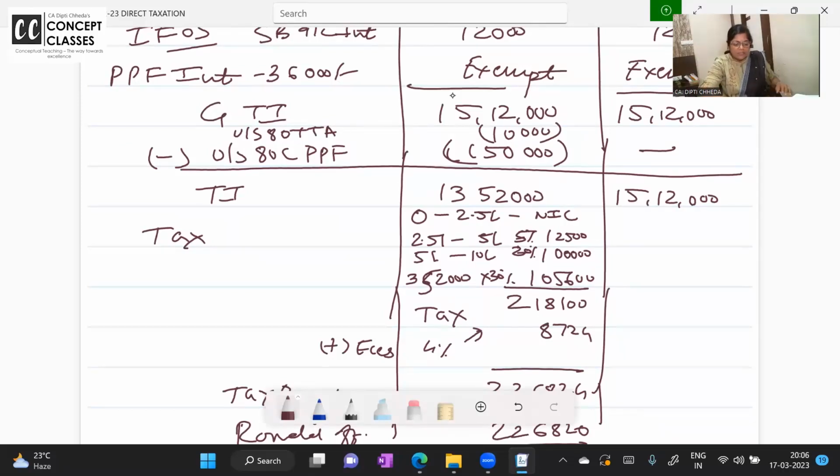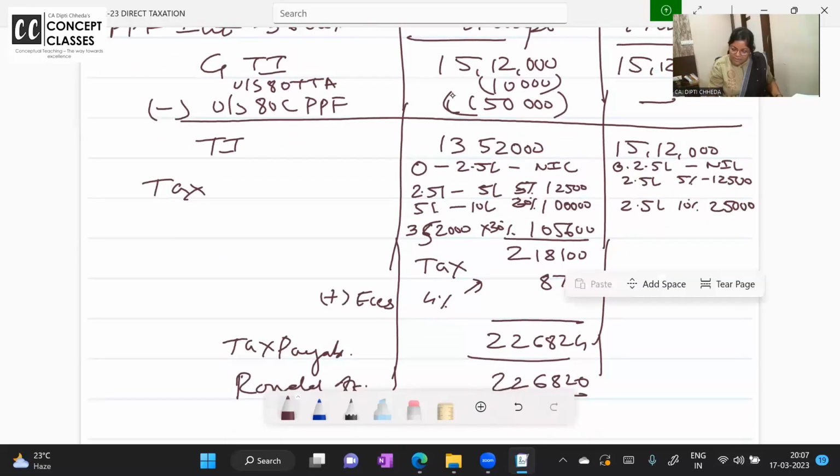And as per the new tax regime now, 0 to 2.5 lakhs, first, nil. Next, 2.5 lakhs पे कितना है? 5%. 12,500. Next 2.5 lakh, that is up to 5 lakh to 7 lakh 50,000. Okay. It is 10%. That is 25,000. Then next 2.5 lakh, it is 15%. 37,500. Are you all getting?